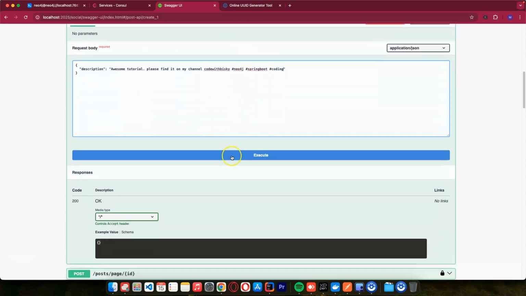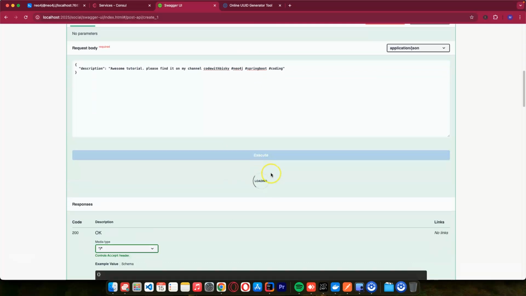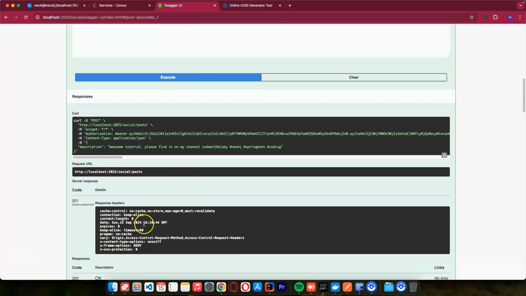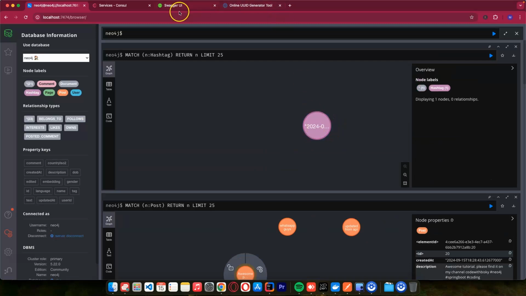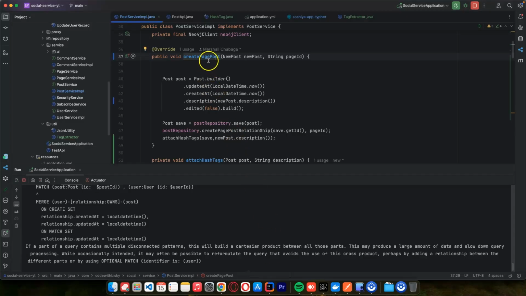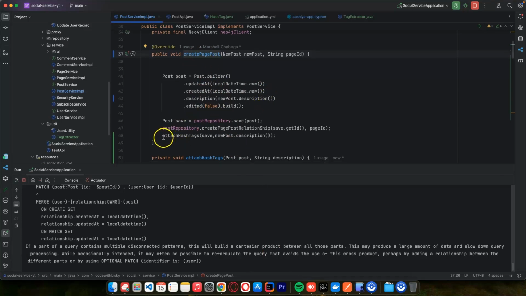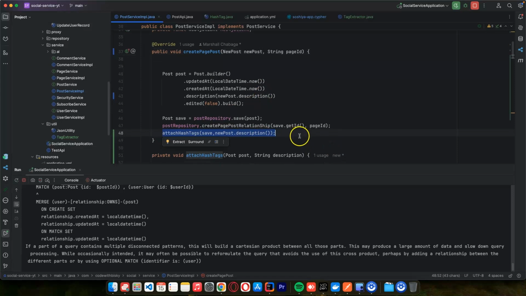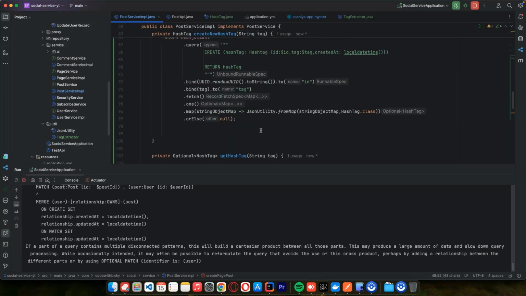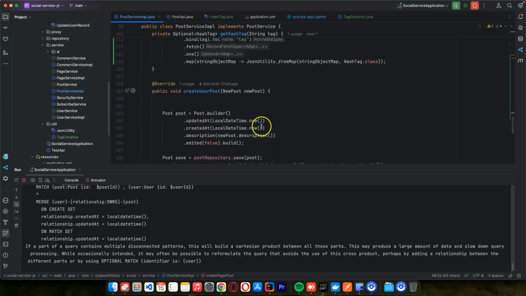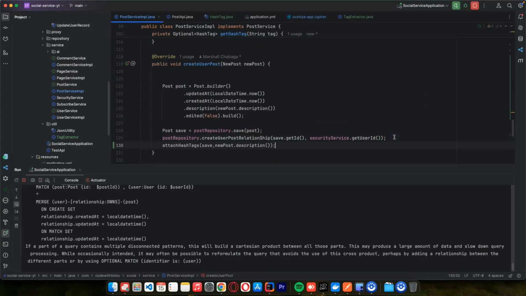So let me try and see if we are getting any issue. It was successful, but if we click the hashtag, if I only have hashtag, the problem is that our code is this one that we implemented. It's for the create page post. So what I want to do, I just want to copy this logic. It's going to be the same. I want the one for one user, create user post. So I just want to do this, and let's restart again and create another post.